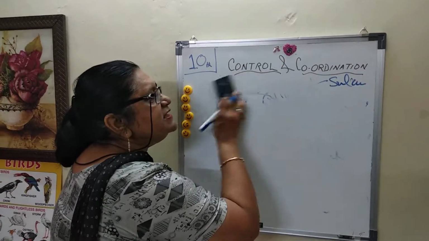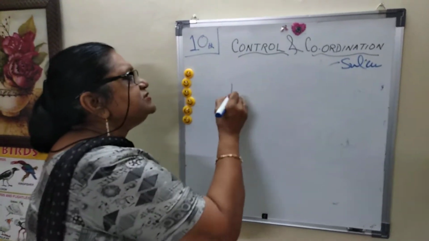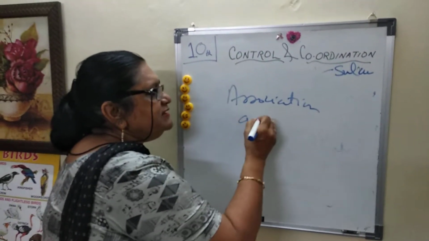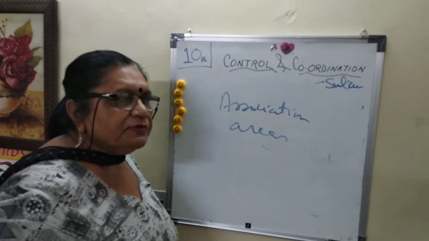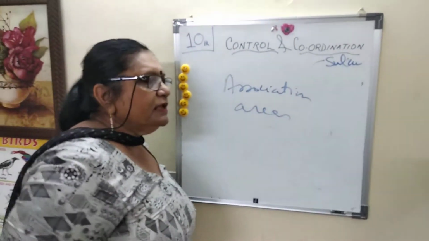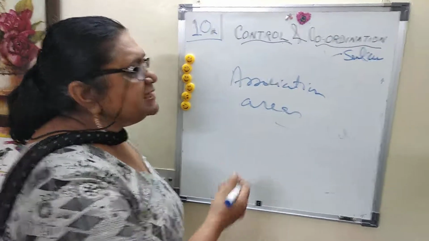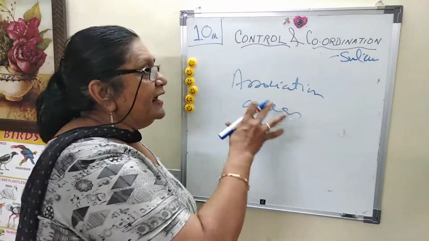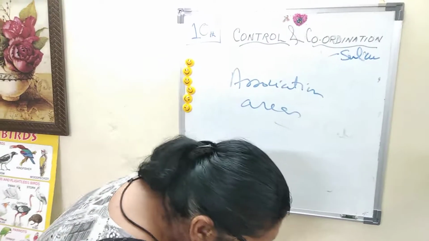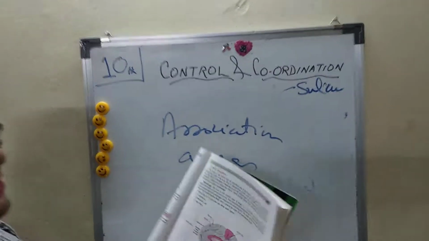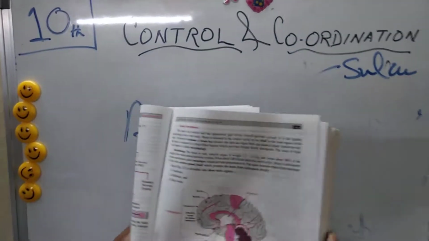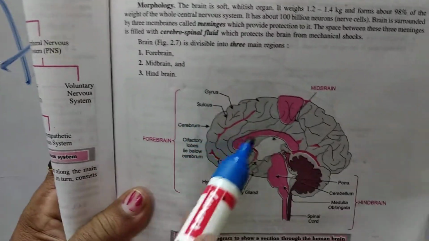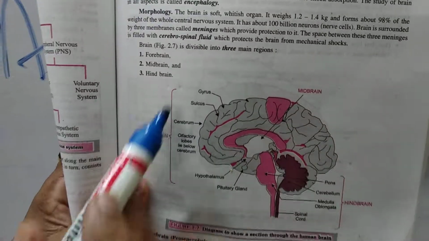This cerebrum has various areas called association areas to receive various messages, like those of your smell, your hearing, your other sensations. All of them are received by these areas, and the cerebrum is also divided into various lobes. Now see the diagram.